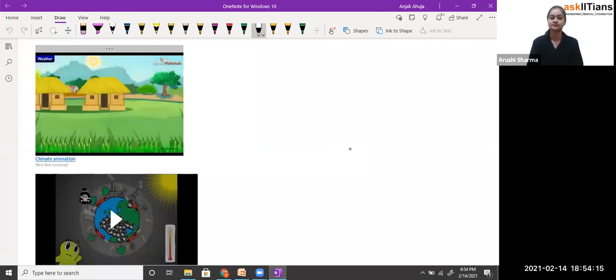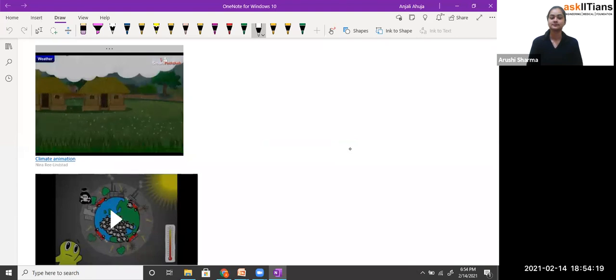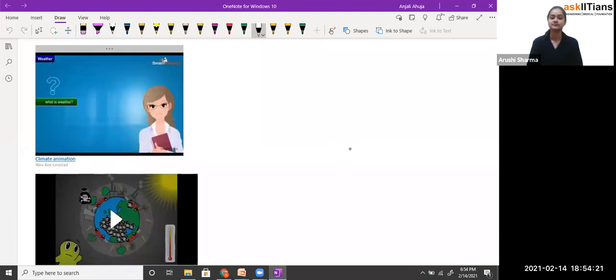Many of our daily activities are planned based on the weather predicted for that day. Now, let us exactly know what is weather. Let's perform an activity.